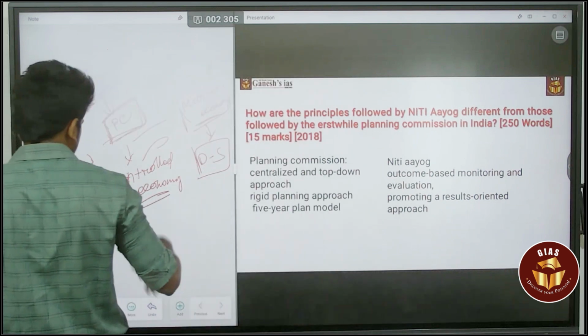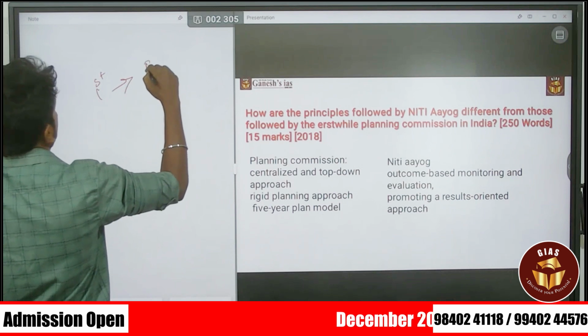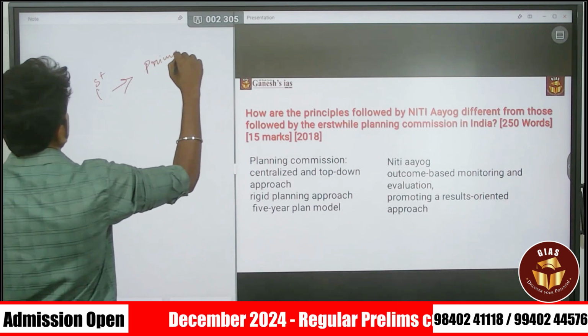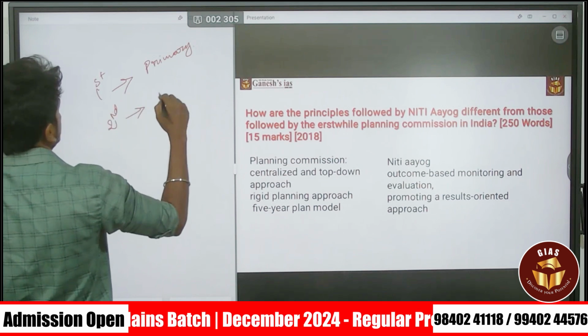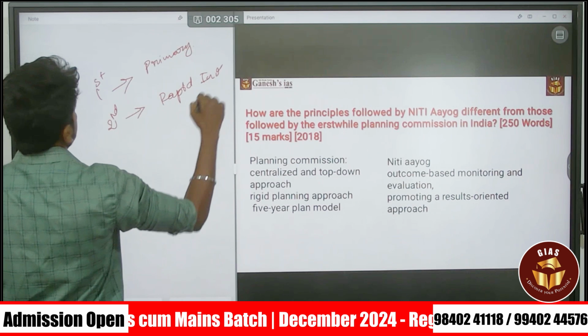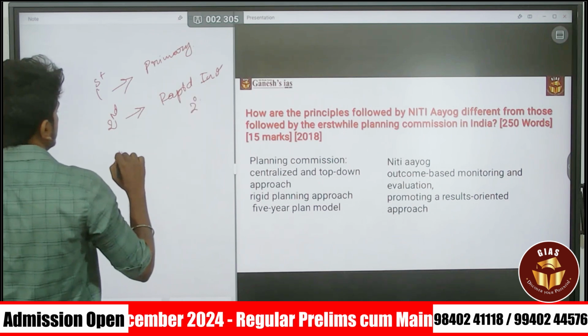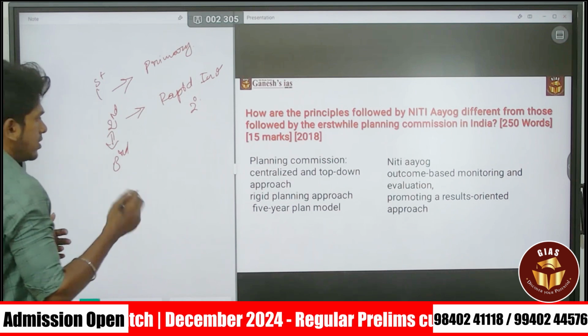For example, the first 5-year plan was purely focusing on the primary sector. The second 5-year plan focused on rapid industrialization, which means the secondary sector. After the second plan and before the third, there is a gap due to the war.